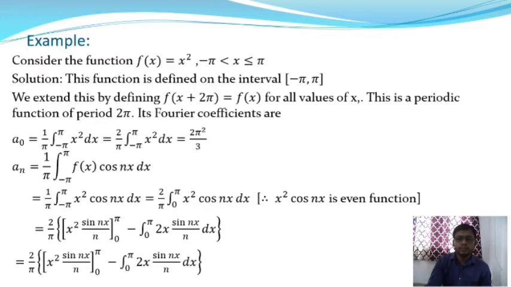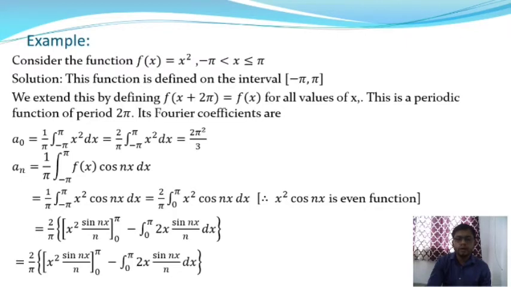After putting the value, a0 reduces to 1/π times the integration over −π to +π of x² dx, where f(x) is equal to x². And x² is an even function, so from the properties of even functions we get 2/π times the integration over 0 to π of x² dx. The integration of x² gives x³/3.